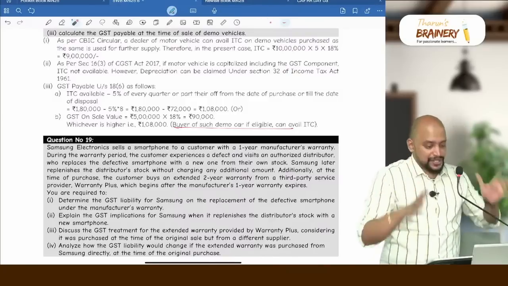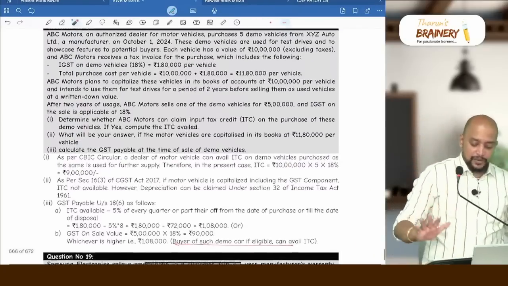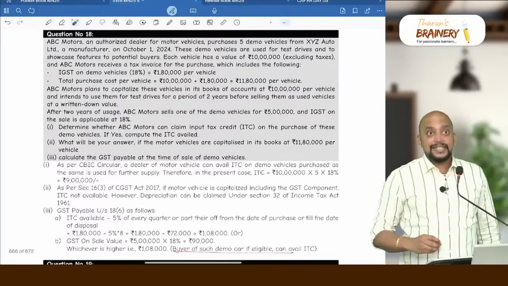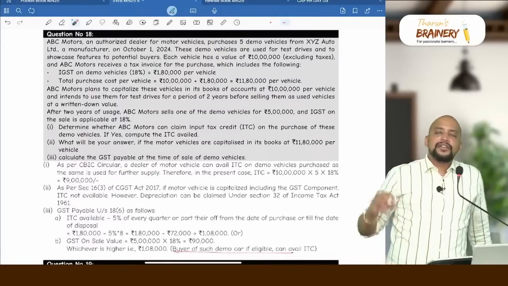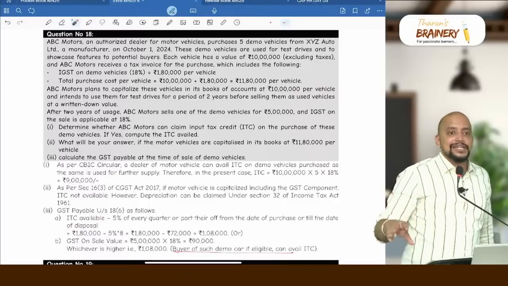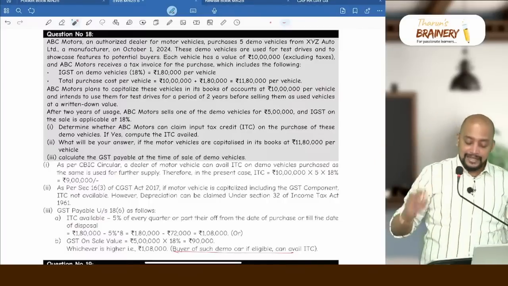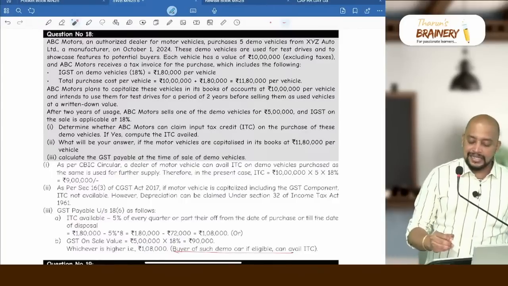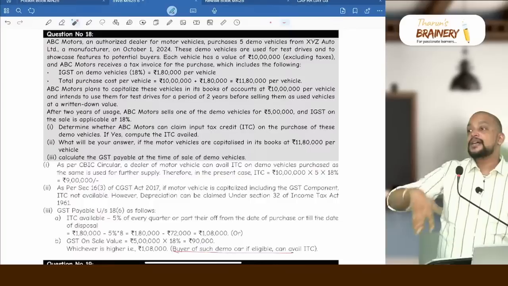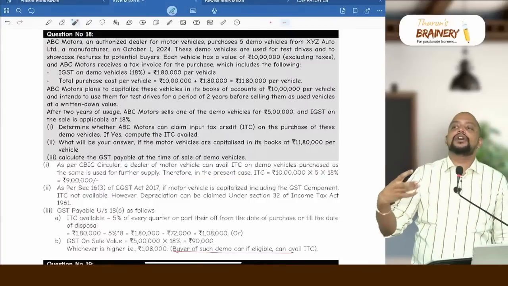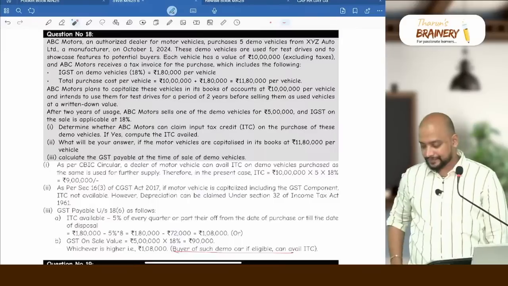Now the same question, if they give, what if they have computed depreciation on the tax component? What if they have computed depreciation on the tax component? Then what is your answer when they are selling this demo vehicle? First, ITC is not available, that's okay, but what will be taken as the value on which GST will be payable?